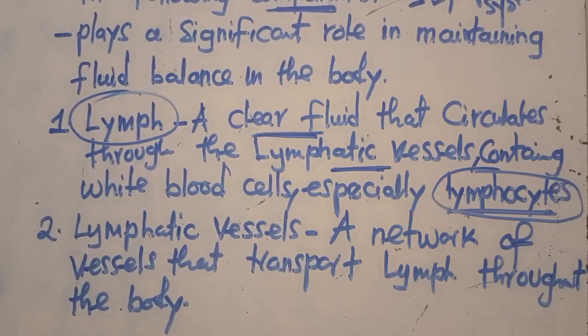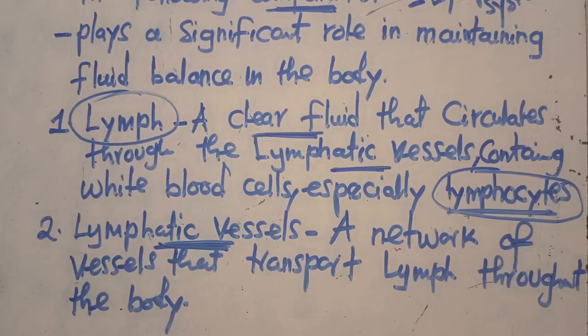Similar to how blood vessels carry blood throughout the body, lymphatic vessels carry lymph throughout the body.